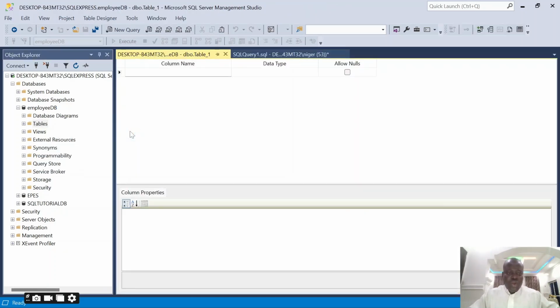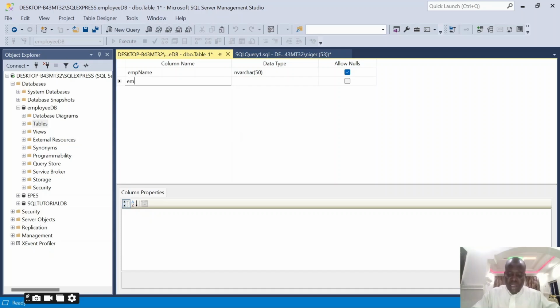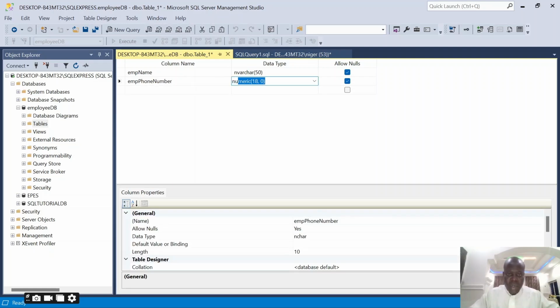And it's going to show me this interface we are seeing. Here is where I have to specify the columns that I want. In my case, I call the first one employee name, and I want it to be varchar, and you can see it's 50. The second one I call employee phone number, and I said it should be numeric, and then I can change this to 11.